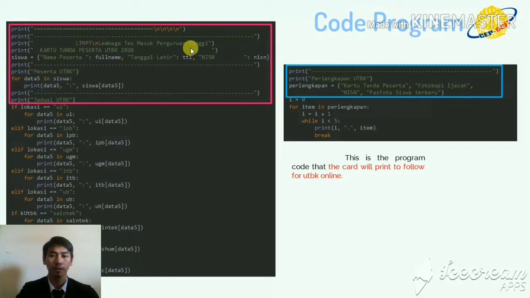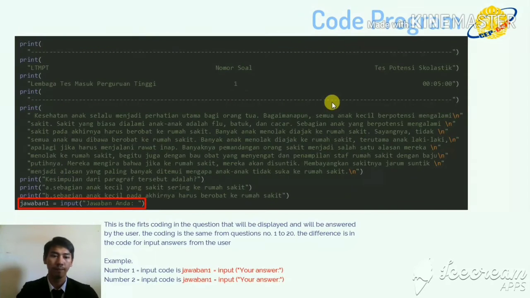This is the program code that the card will print to follow for UTBK Online. This is the first coding in the question that will be displayed and answered by the user. The coding is the same from question number 1 until number 20. The difference is in the code for the input answer from the user. For example, jawaban 1 sama dengan input your answer.